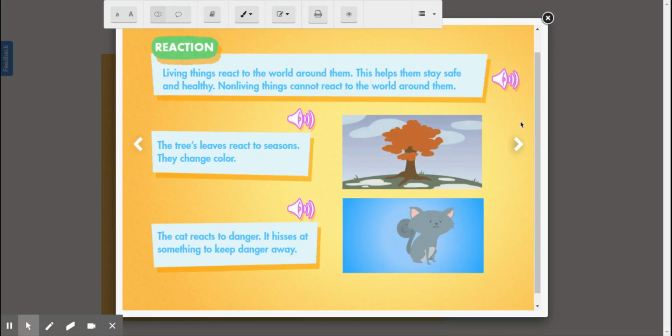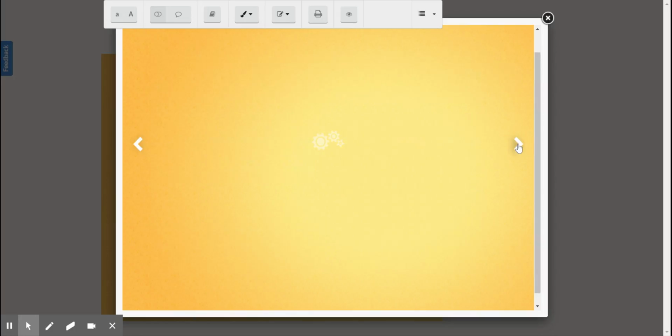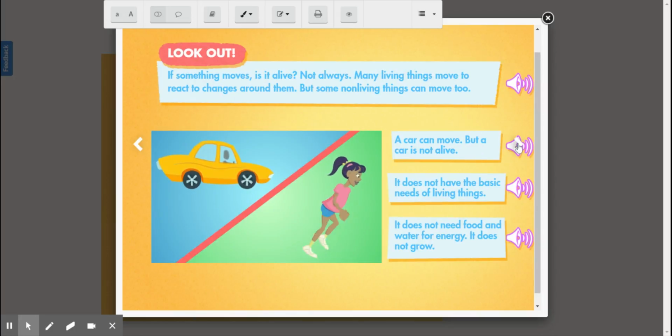Living things react to the world around us. This helps them stay safe and healthy. Non-living things cannot react to the world around us. Trees' leaves react to the seasons and they change color. The cat reacts to danger and hisses at something to keep the danger away.